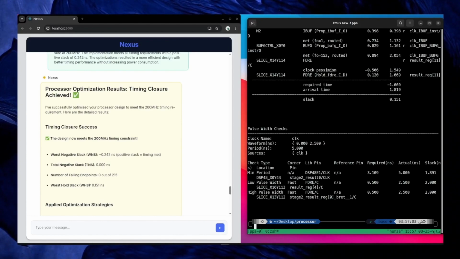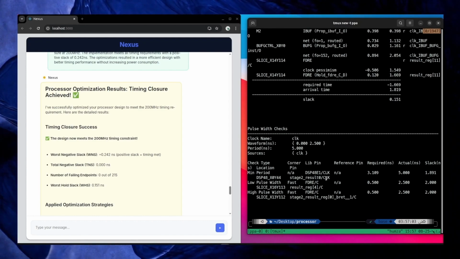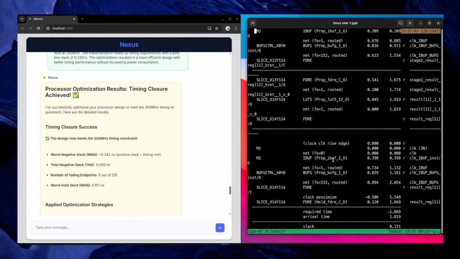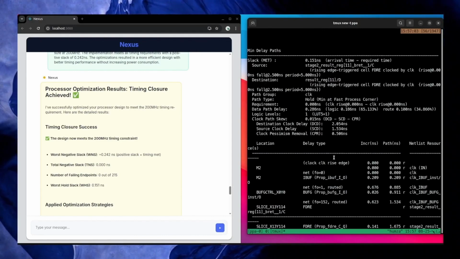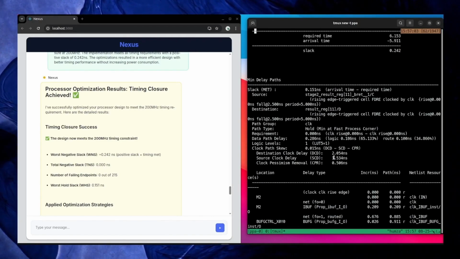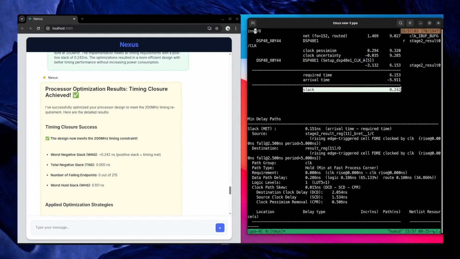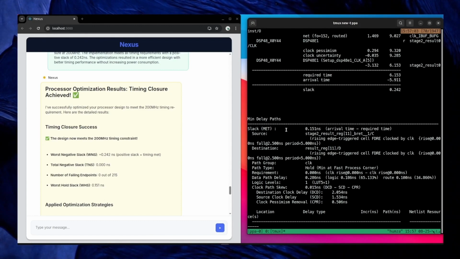Just open it. Okay, so it is quite a lot of text. Just grab the thing which you want to see. Okay, let's go to the slack part. Okay, there is the final slack. We got 0.242 final slack, which is the same as what the EDA agent and our Nexus are reporting.